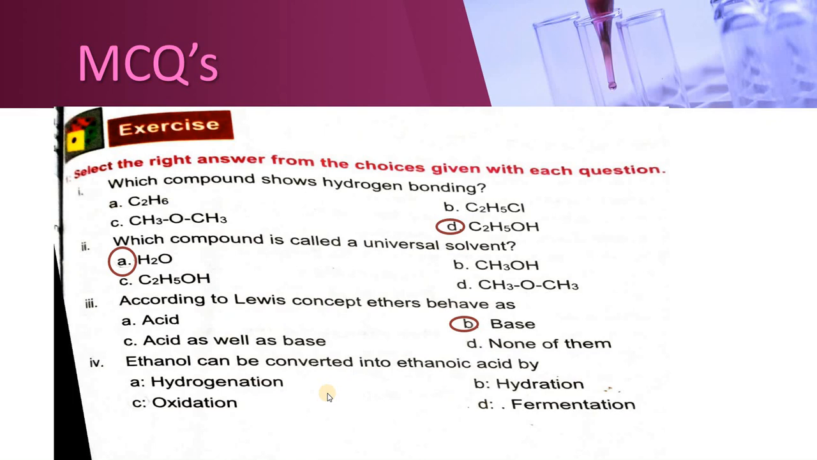Ethanol can be converted into ethanoic acid by which method? Hydrogenation, hydration, oxidation, fermentation. Ethanol can be oxidized, so the process will be oxidation. Some other MCQs are, ethanol is denatured by adding methanol, carbolic acid, acetone or propanol. It is in fact methanol by which it can be denatured.